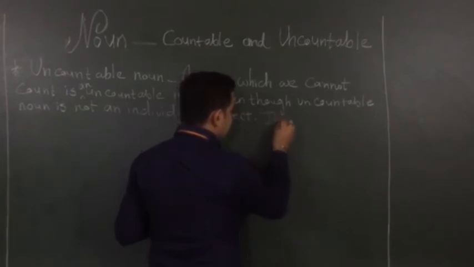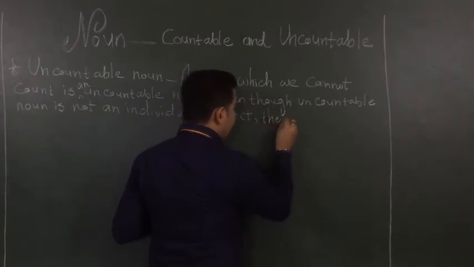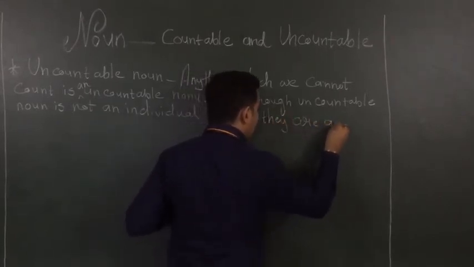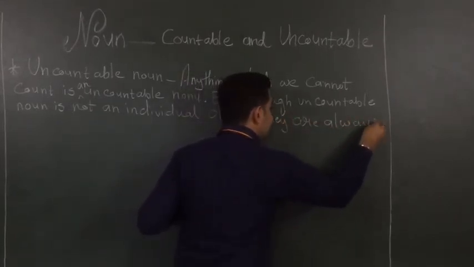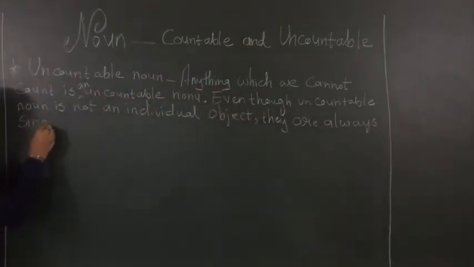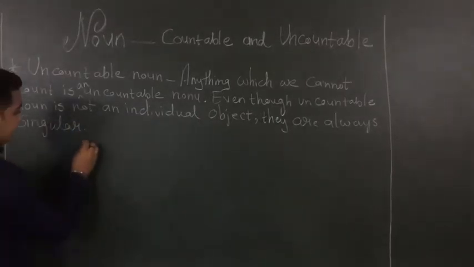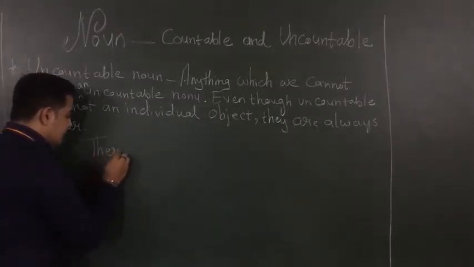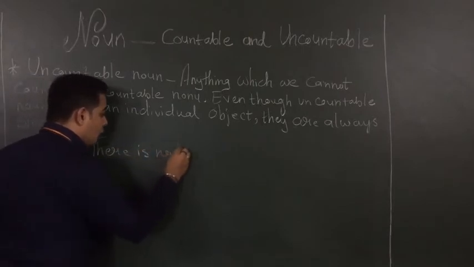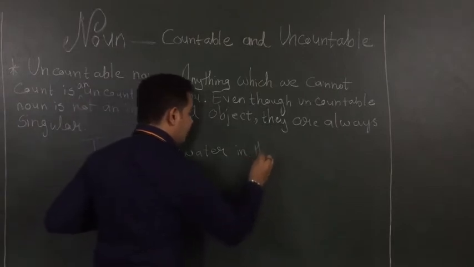They are always singular. Example, there is no water in the pond.